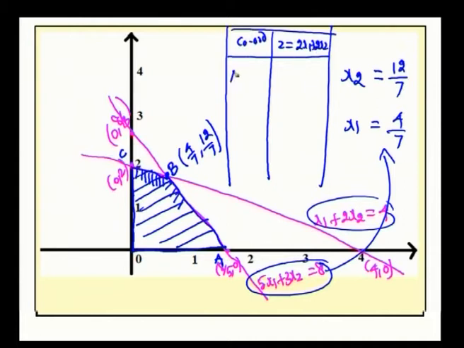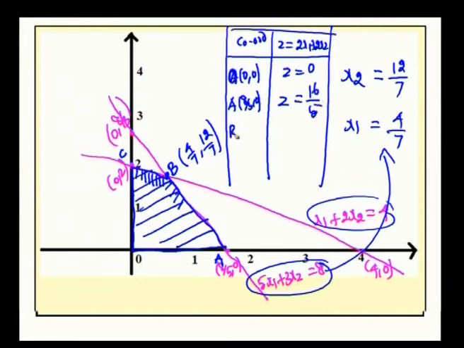So, the first coordinate is the point O, which is 0, 0. At this point our objective function value is 0. The next point is A, which is the point 8 by 5 comma 0. So, at this point z equal to 2 into 8 by 5 plus 2 into 0, which is 16 by 5.